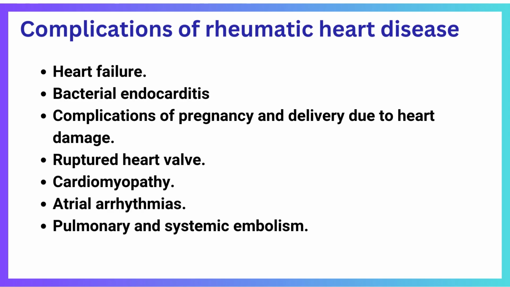What are the possible complications of rheumatic heart disease? It includes heart failure. This can occur from either a severely narrowed or leaking heart valve. Bacterial endocarditis. This is an infection of the inner lining of the heart. It may occur when rheumatic fever has damaged the heart valves. Complications of pregnancy and delivery due to heart damage. Women with rheumatic heart disease should discuss their condition with their healthcare provider before getting pregnant. Another complication is a ruptured heart valve. This is a medical emergency. It must be treated with surgery to replace or fix the heart valve. Other complications include cardiomyopathy, atrial arrhythmias, pulmonary and systemic embolism.